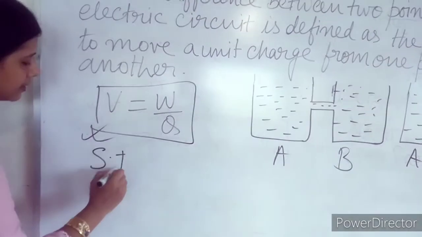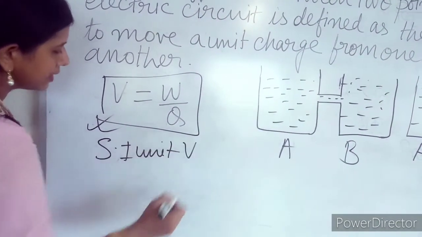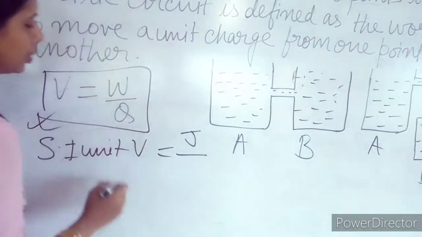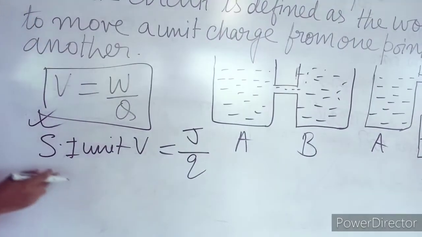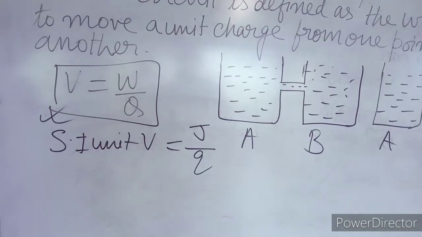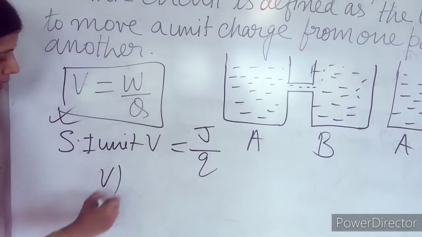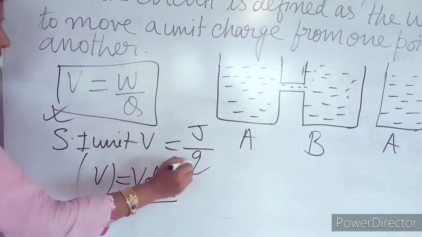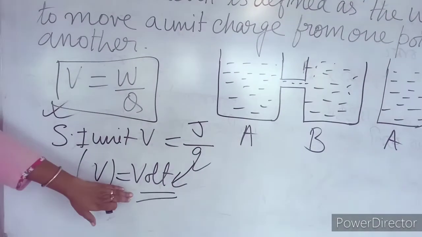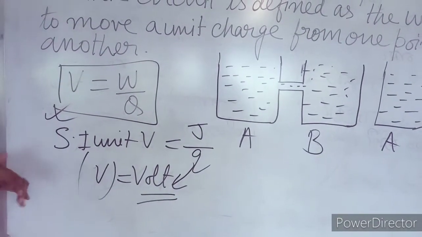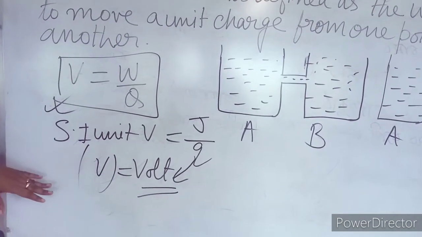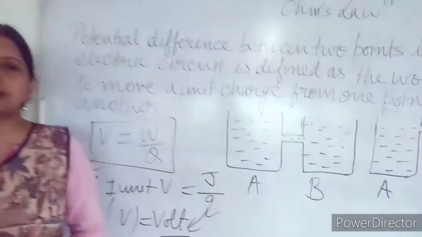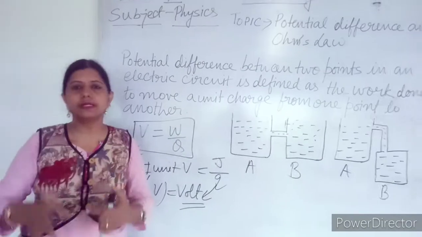Now I have to find the SI unit of potential difference. The SI unit of work done is joule, and the SI unit of charge is coulomb. So the SI unit of potential difference is joule per coulomb. It is also known as volt, denoted V. One volt is the same as one joule per coulomb. It is named after the scientist Volta. So this is all about potential difference. You may get questions in the NCERT book, so you have to learn each and everything.